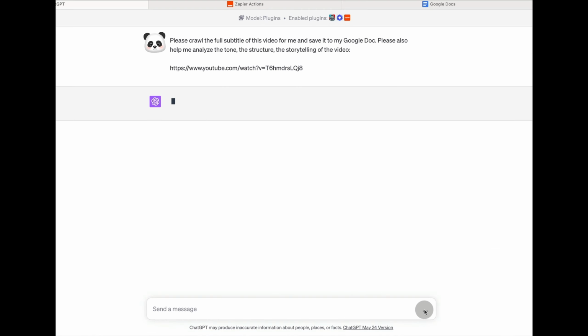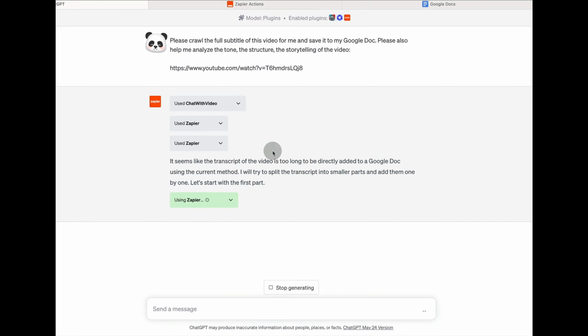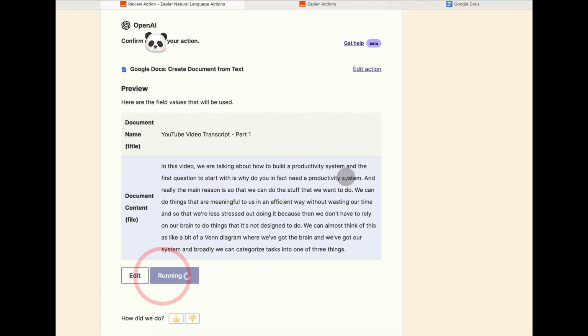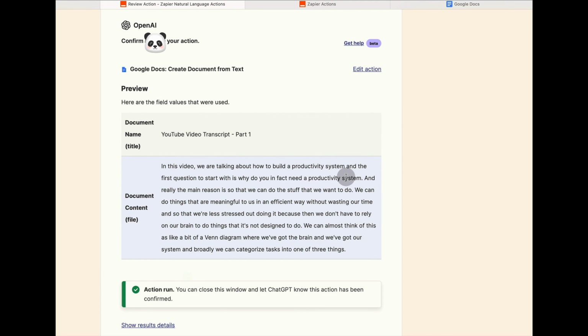After a few seconds, GPT will start fetching the subtitle of the video and analyze its structure, logic, and storytelling. And then the Zapier plugin can save this information to your Google Doc or Notion. Now you can quickly and easily learn from more high-quality video content using this method.